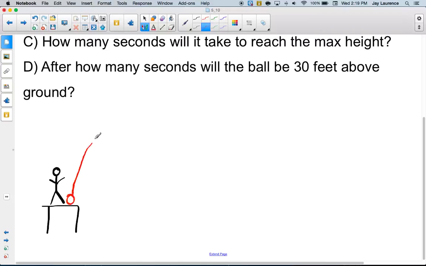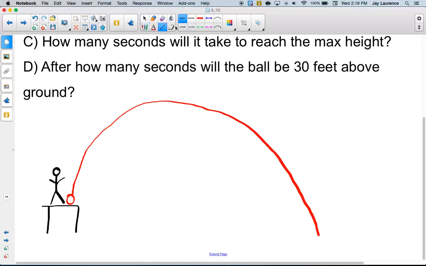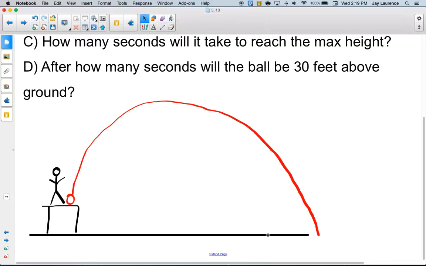And it's going to go up and then come back down, right? Okay, now, what's it hitting? Well, it's hitting the ground, right? So the platform must be centered on the ground. I'm just going to extend that ground a little bit there. I don't want it going into a hole. That would be a different question.